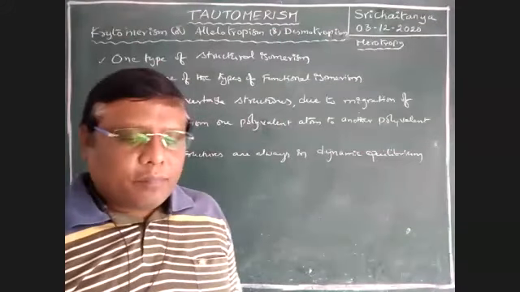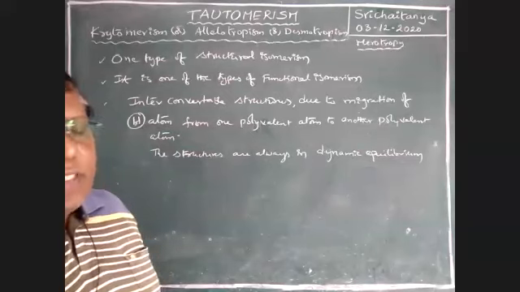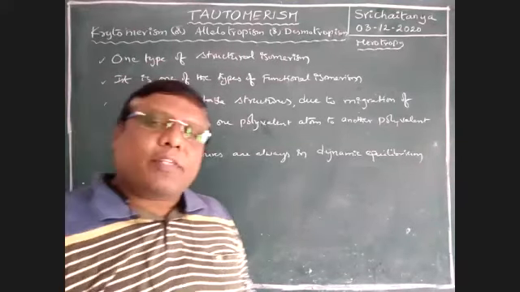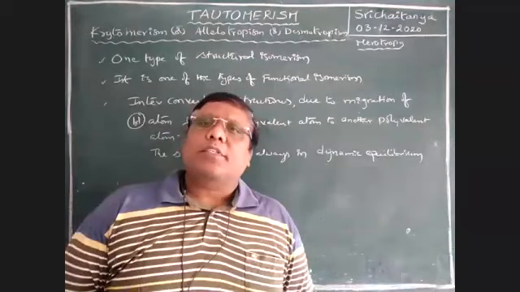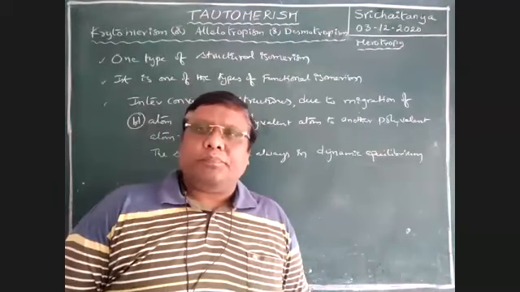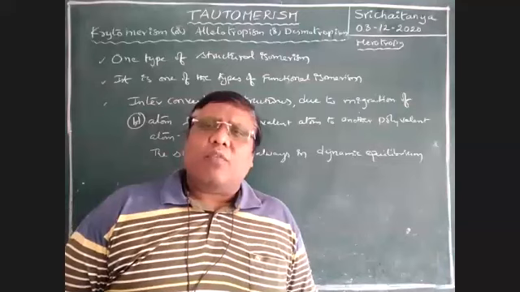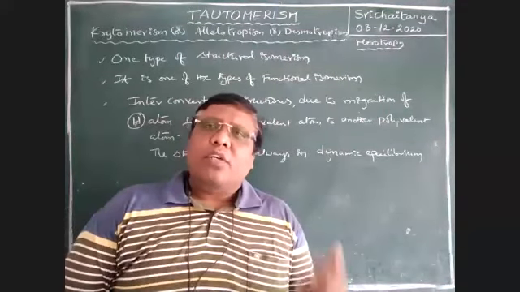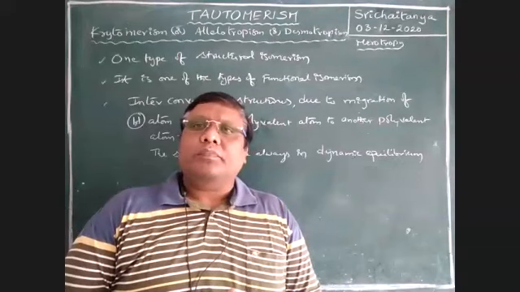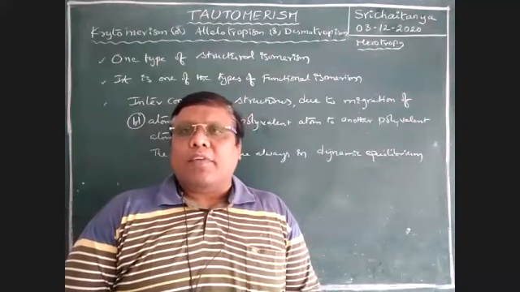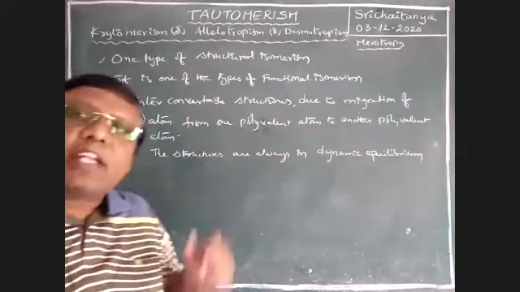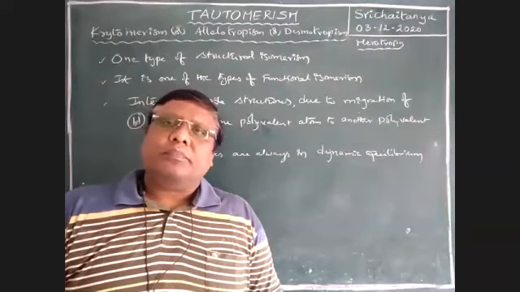That is why this tautomerism is also called dynamic isomerism. How do we find out this tautomerism? Where is this tautomerism available? Let us discuss the structural requirements of this tautomerism.